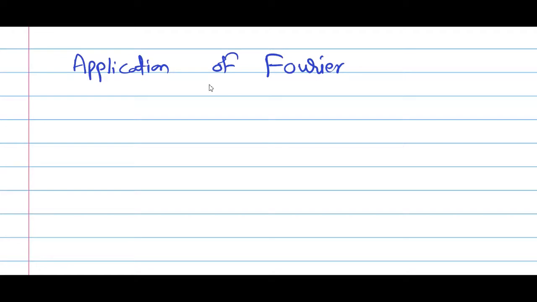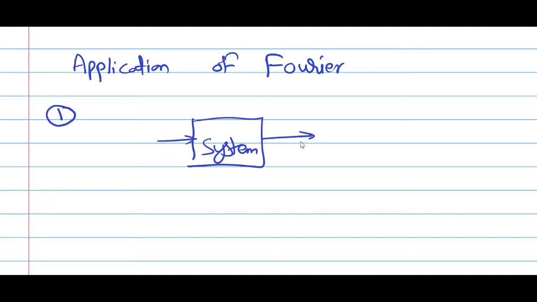We will see that application, but before that understand one point. Point number 1, which is very important: you have one system, and to that system you apply the input and we get the output. Let us say this is an LTI system, a linear time invariant system.